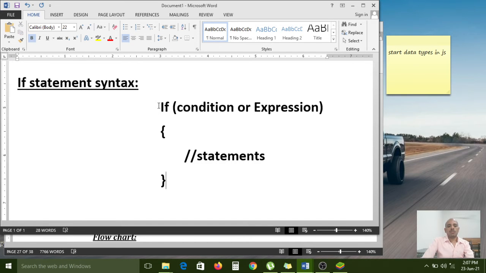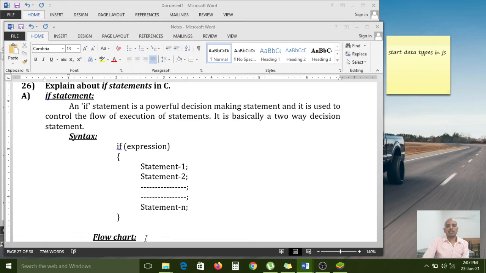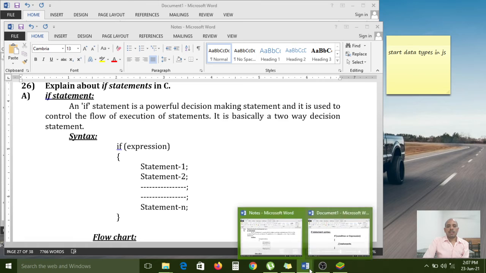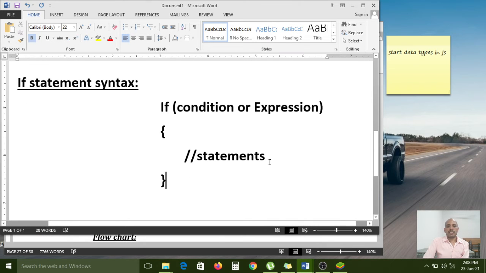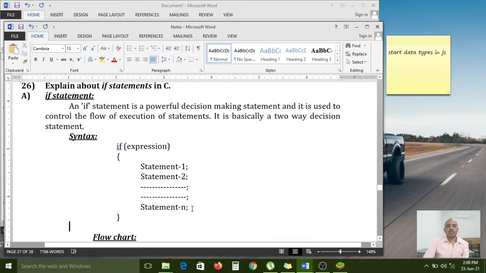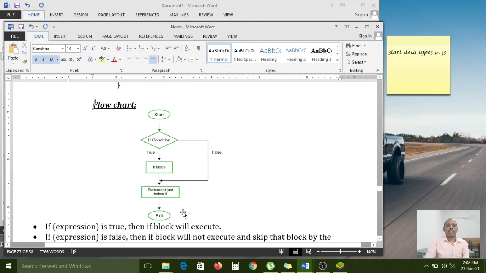Now we can see the flow chart. Then only you will get correct awareness, so all of you carefully observe. In the syntax, I have just given statements here, but if you want to write more, you need to follow like this: statement 1, statement 2, and so on up to statement n. You can write any number of statements, no problem. So here I have given the flow chart.